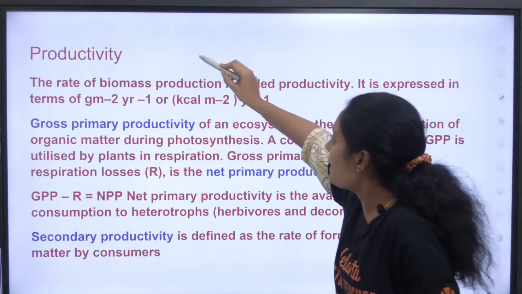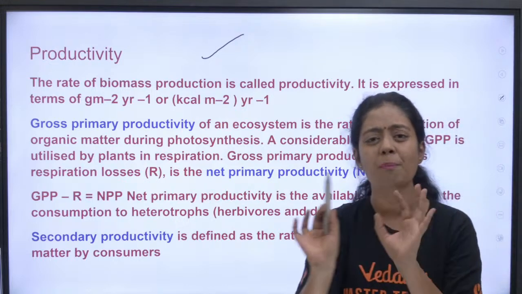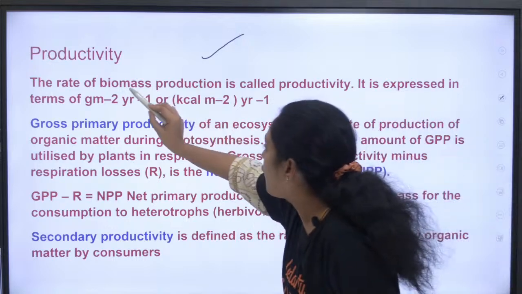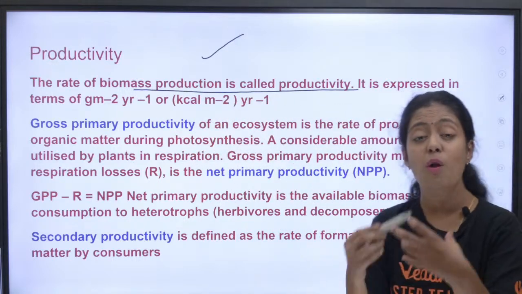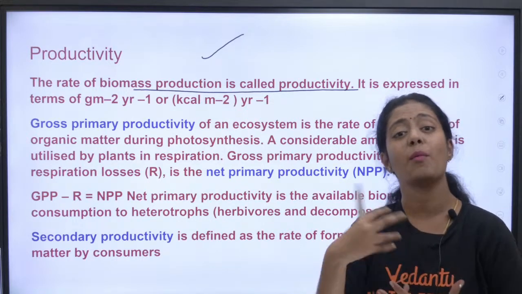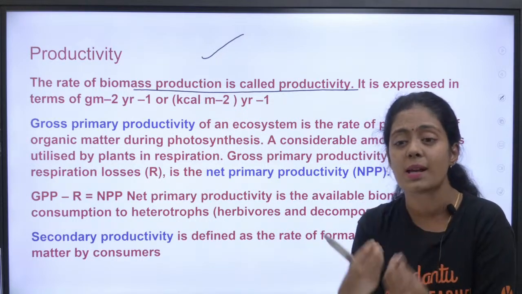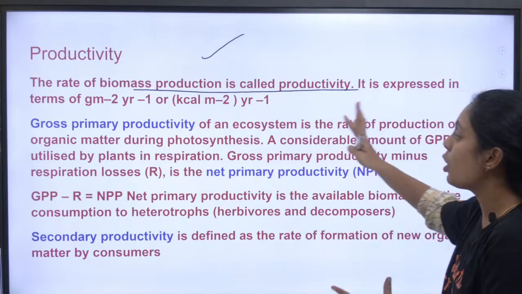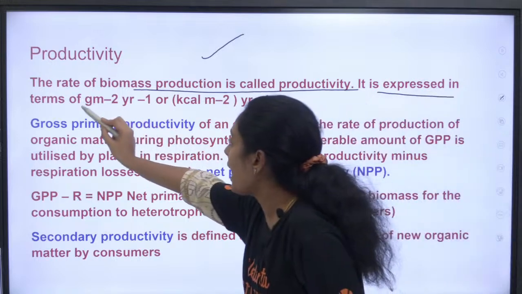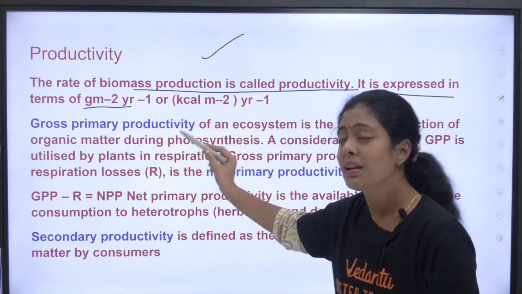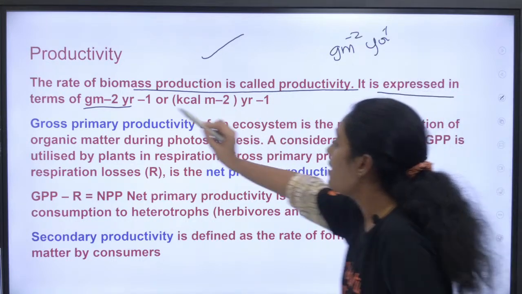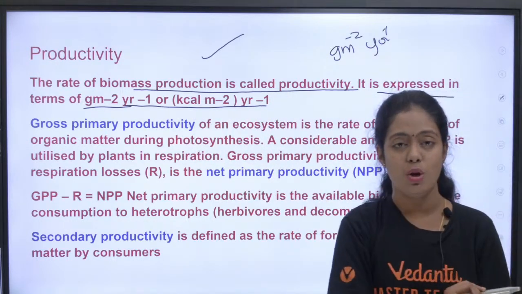Now let's see what productivity is, guys. Questions will definitely be asked directly copy-pasted in your exam. So productivity is the rate of biomass production, how much biomass is produced. What is biomass? The amount of plants, the amount of animals. When we count something in terms of weight, that is what we call biomass. It is expressed in terms of gram per meter square per year. This is very, very important from the exam point of view, okay?